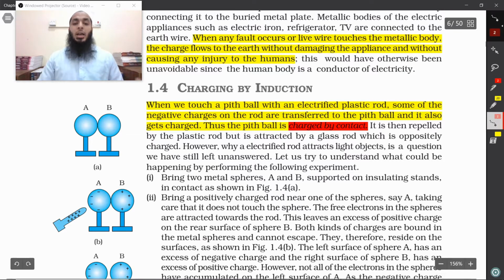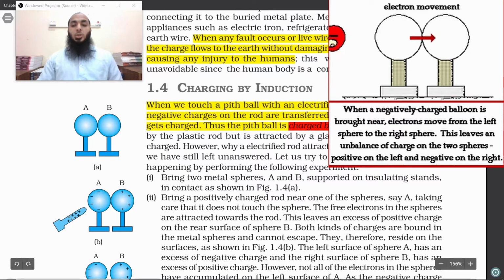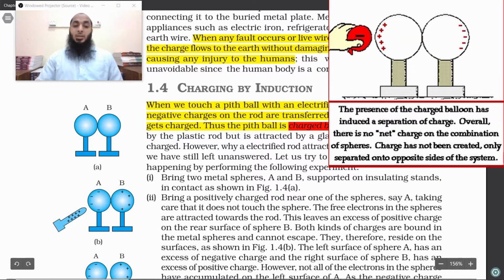However, why an electrified rod attracts light objects is a question we have still left unanswered. Actually, I have already answered that in the first video. Go check it out. Anyway, we will explain that again here. Let us try to understand what could be happening by performing the following experiment. Bring two metal spheres A and B supported on insulating stands in contact as shown in figure 1.4.